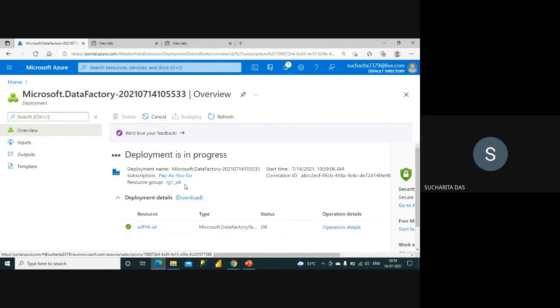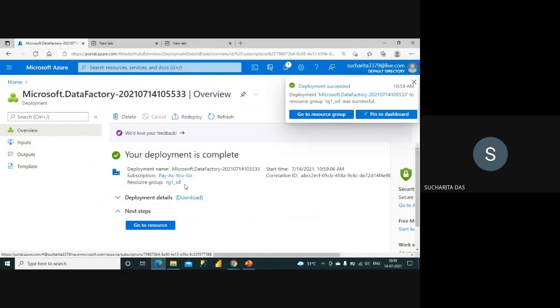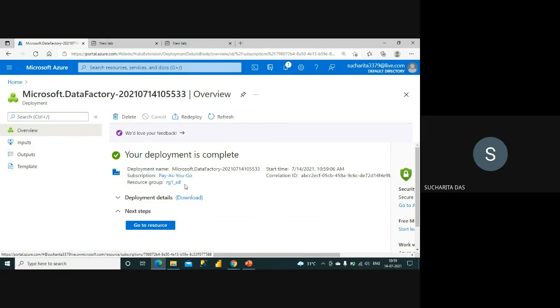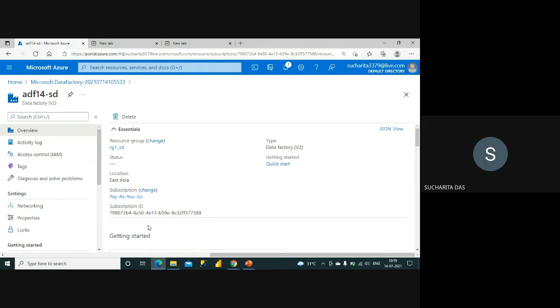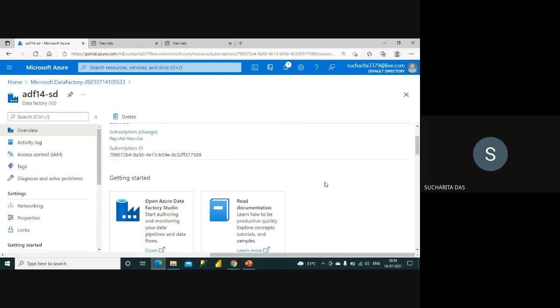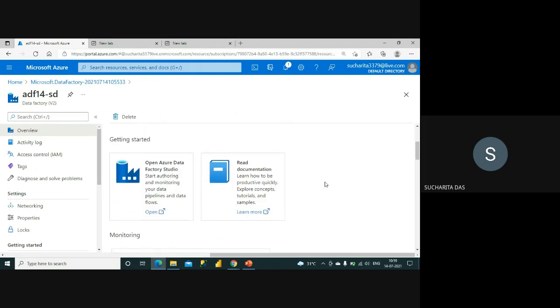So the deployment is still in progress. Now it is showing me that the deployment is done. Okay, and here there is a button to go to resource. Let us try. So this is the overview page of your data factory. Okay, so these are the details it is showing.